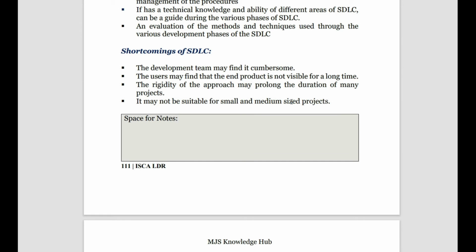Then what are the shortcomings of this? First thing is that the development team may find the development process very tough. Users may find that the end of the product is not visible for a long time.